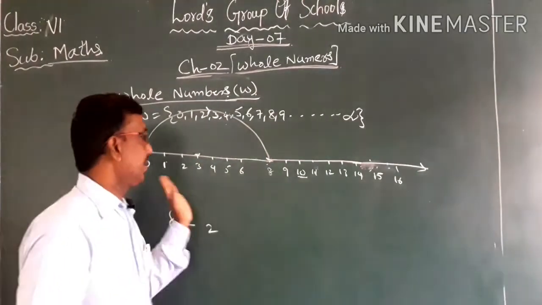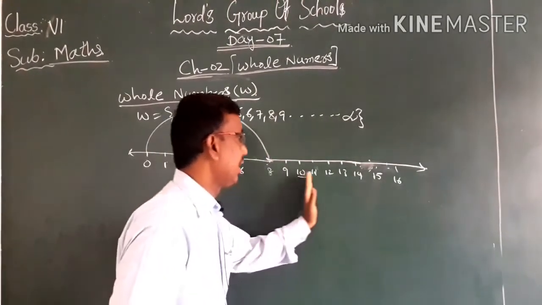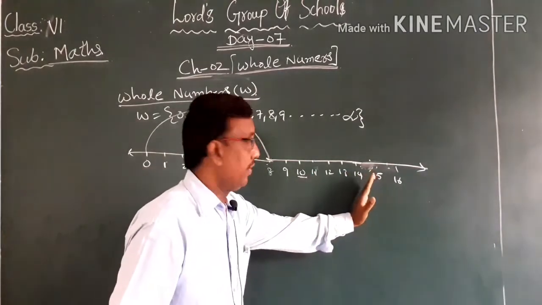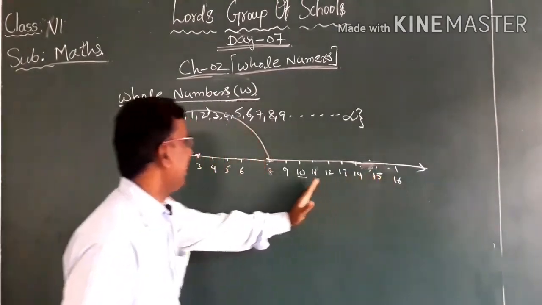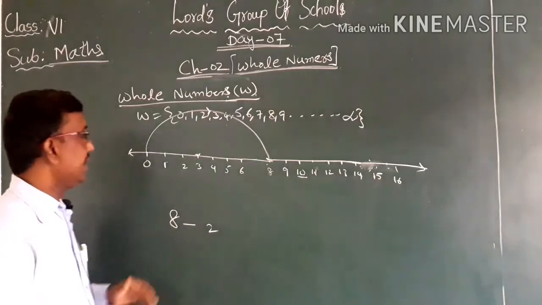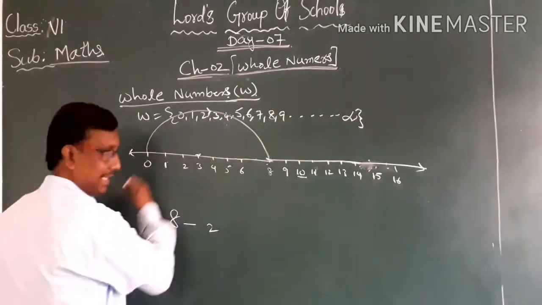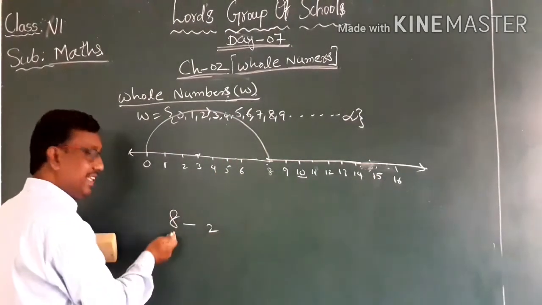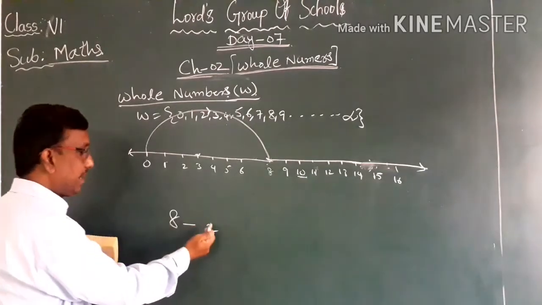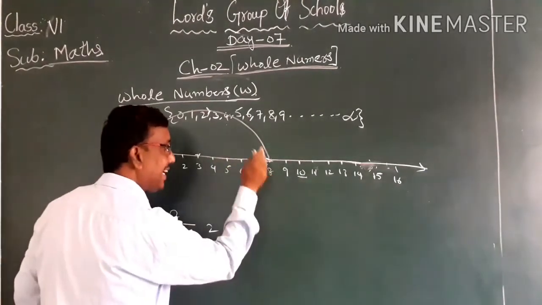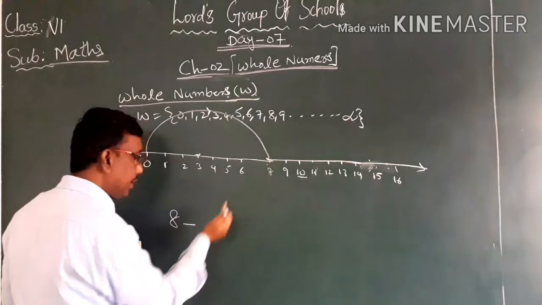Whenever we are moving towards the right side on the number line, the value will be increasing. When we are moving towards the left side, the value is decreasing. So when we are decreasing the value, we need to come back. We are subtracting 2 from 8, so the value will be decreased. At present we are at 8. From there we need to come back 2 units.